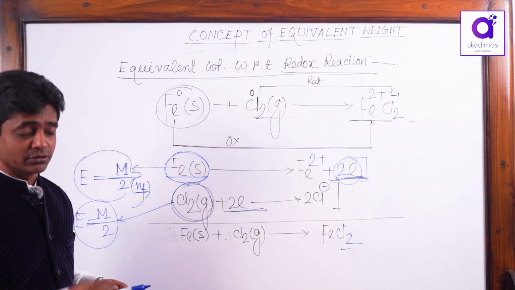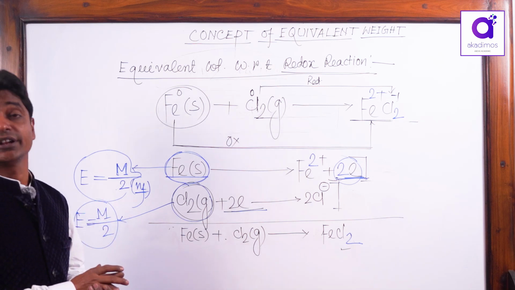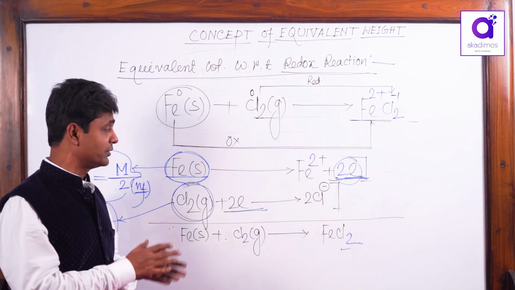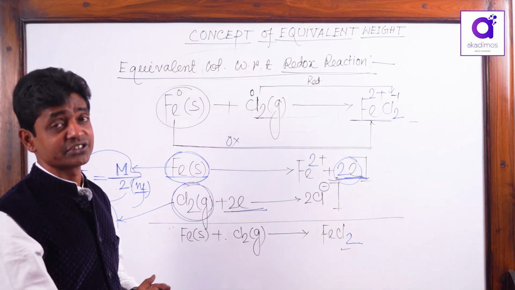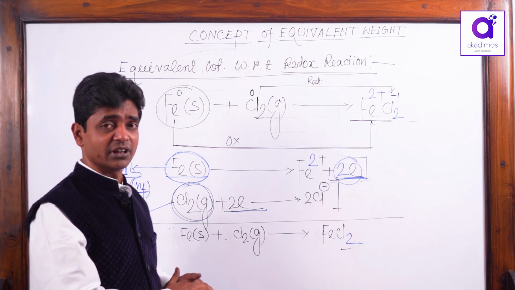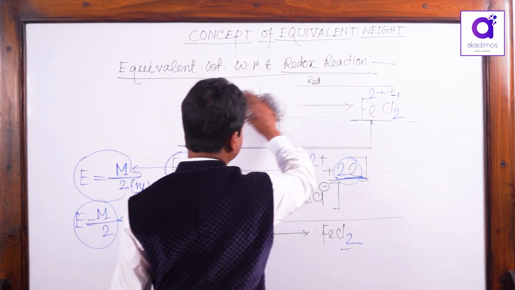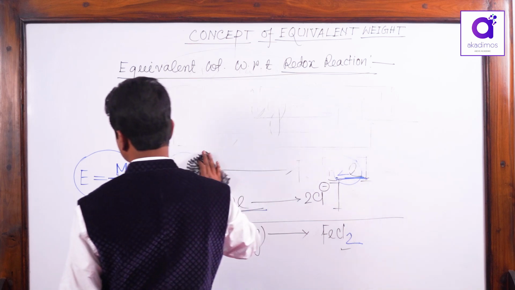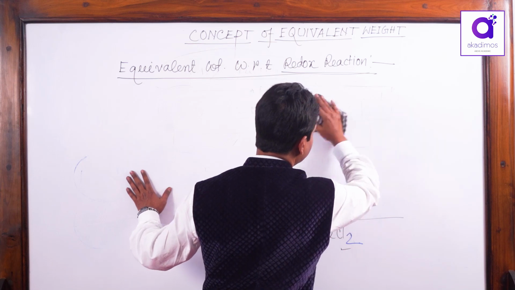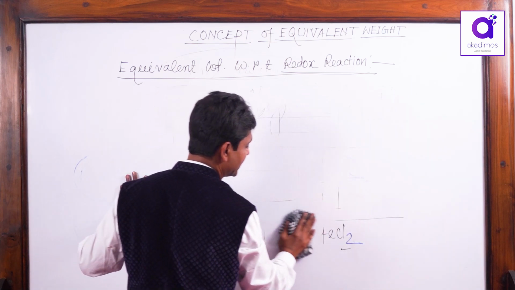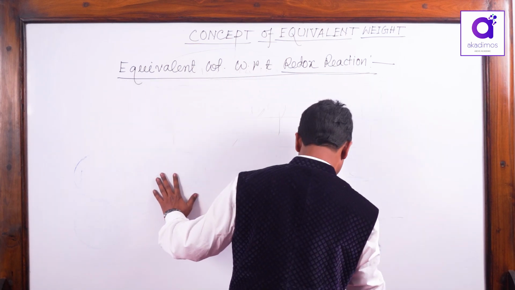It is very hard to know in which species it will oxidize or in which species it will reduce. That you have to know. For an iron atom, its atomic weight is fixed, but its equivalent weight is variable. That will depend on the number of moles of electron transfer. Now I am going to give another example. The equivalent weight is the molecular weight by N factor for a redox reaction, where the N factor is the number of moles of electron transfer per mole of oxidant or reductant.